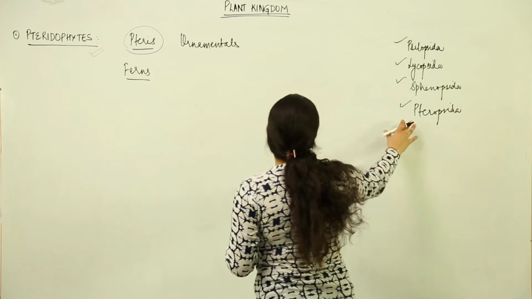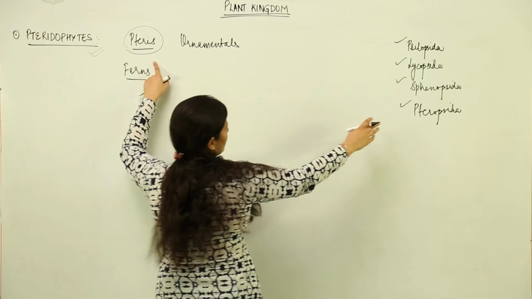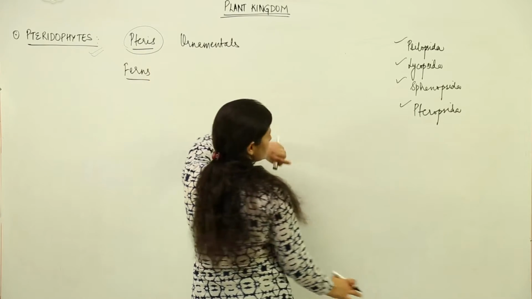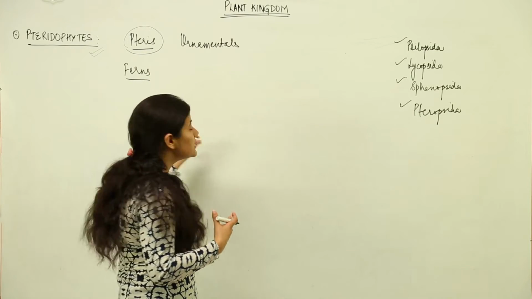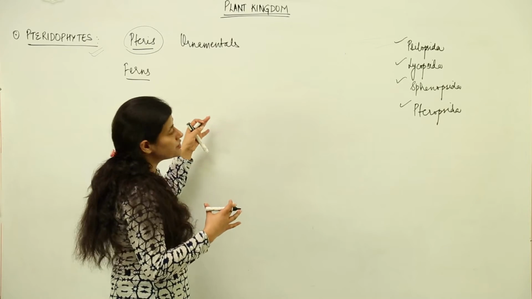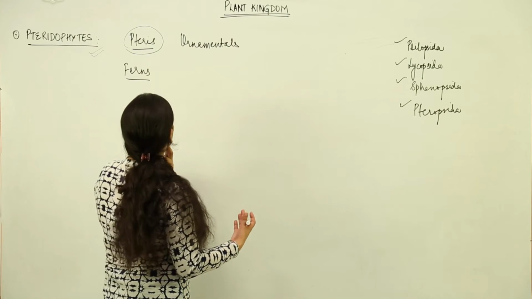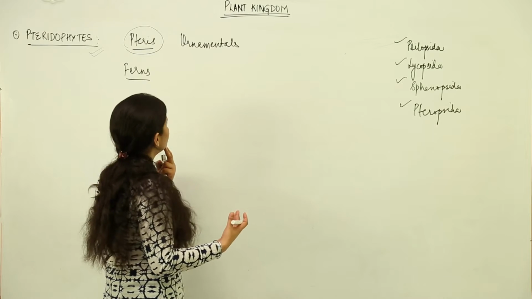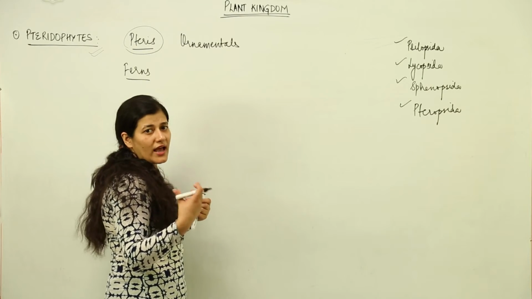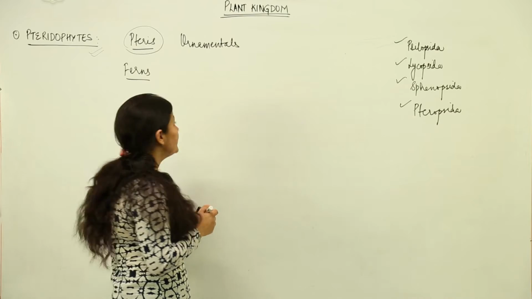Alright, and Pteris, as you can see, belongs to Pteropsida, and Pteris is the common fern that we have in our gardens, and the entire division is named Pteridophyta just because Pteris as a whole has all the characteristics that a pteridophyte has.